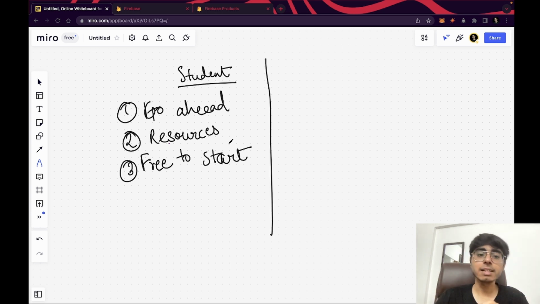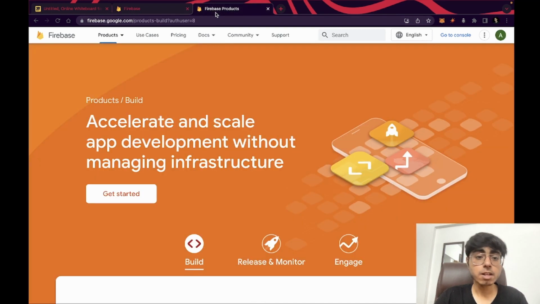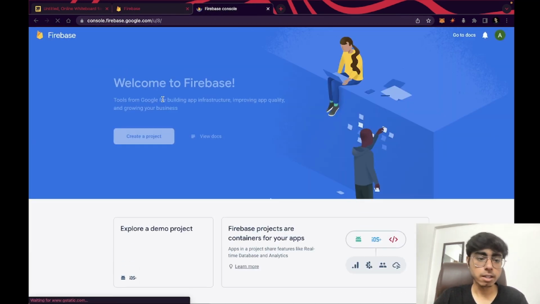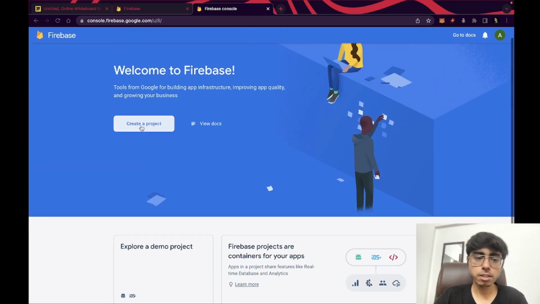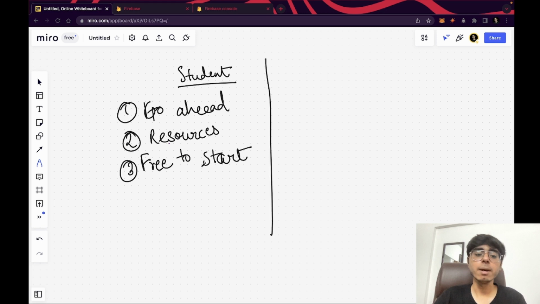But Firebase is really easy to start. You just need to go on Firebase, click on get started, and you can create your own project, right? You can just add a project, create a project, put in the name of your application, then add the plugins, done. You can add Android, you can add iOS, you can add a web app, you can add a Unity project, you can add a Flutter project, anything you can add, right? This is the beauty of Firebase. It's easy to begin. It is free to start. You don't need to pay anything, right?